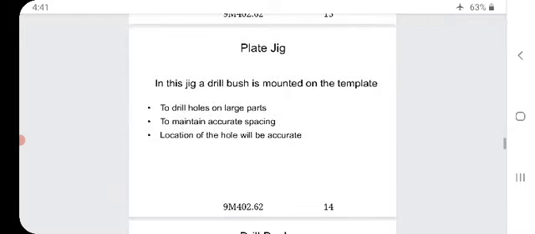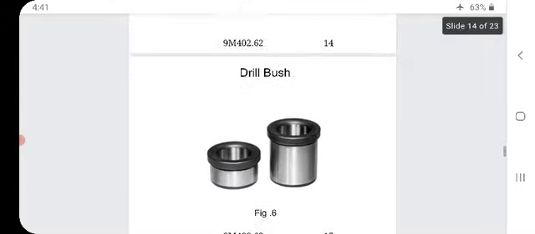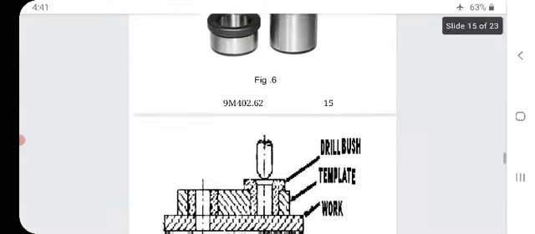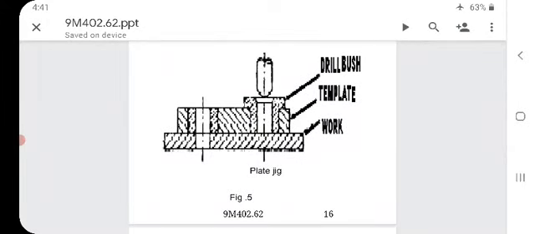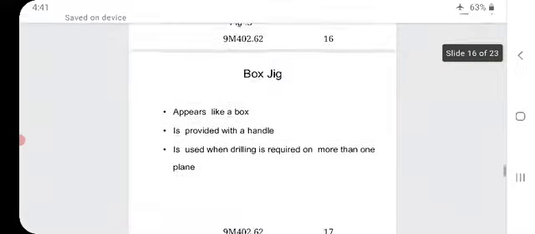Plate jig. In this jig, a drill bush is mounted on the template to drill holes on large parts to maintain accurate spacing. Location of the tool will be accurate. So, these are the drill bushes: drill bush, template, and the bottom is the work.